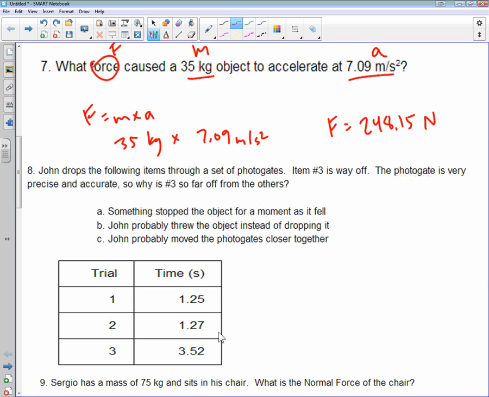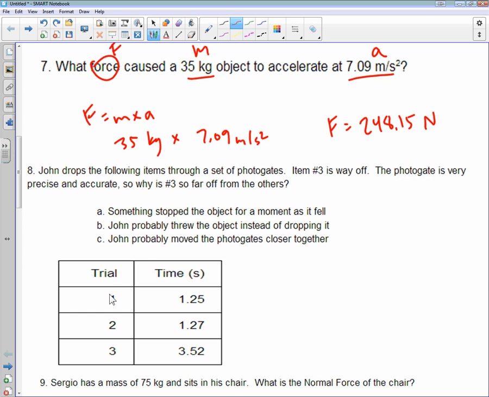Number 8, it says that John drops the following items through a set of photo gates. Item 3 is way off. The photo gate is very precise and accurate. So why is number 3 so off from the others? Our choices are A, something stopped the object for a moment as it fell. B, he threw it down instead of dropping it. Or C, he probably moved the photo gates closer together.